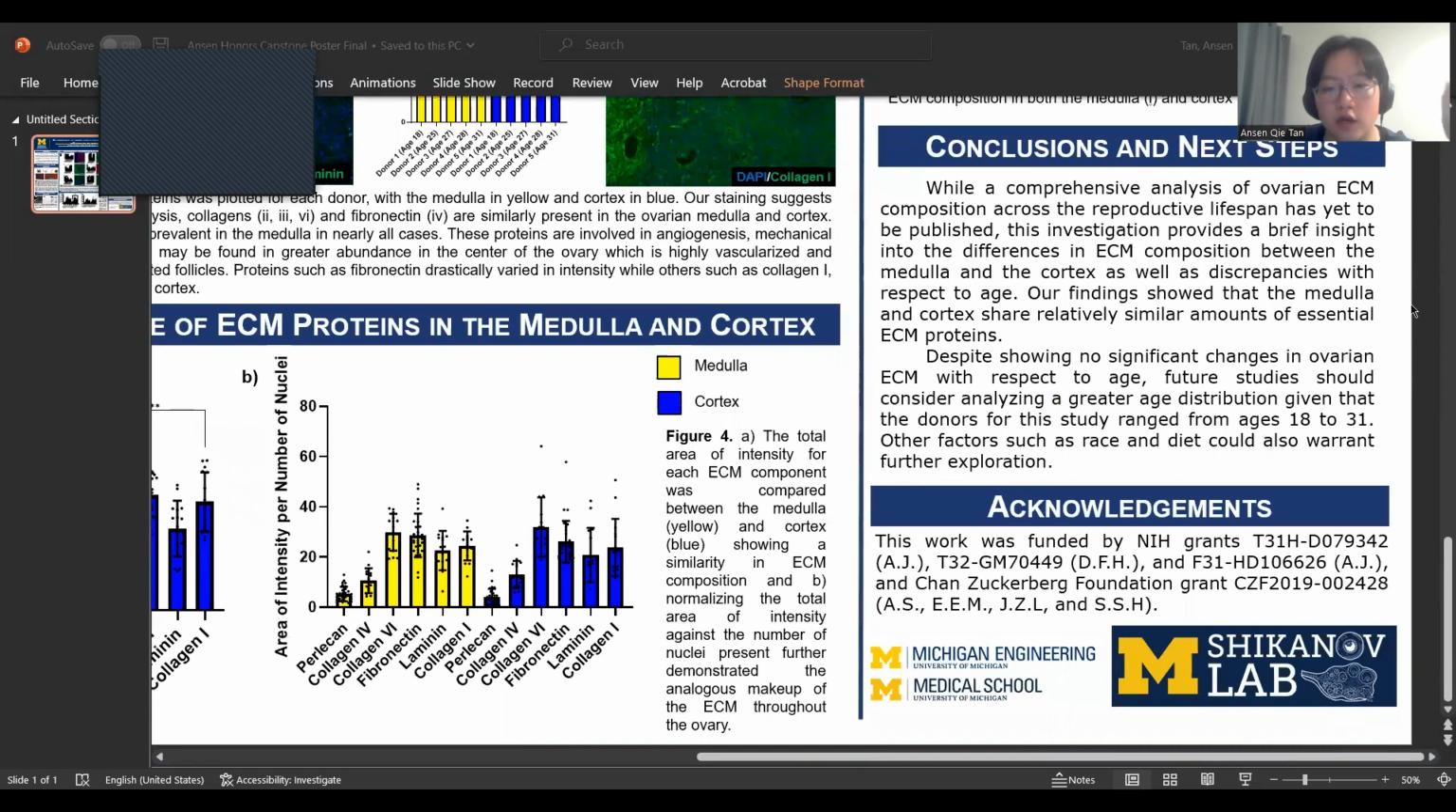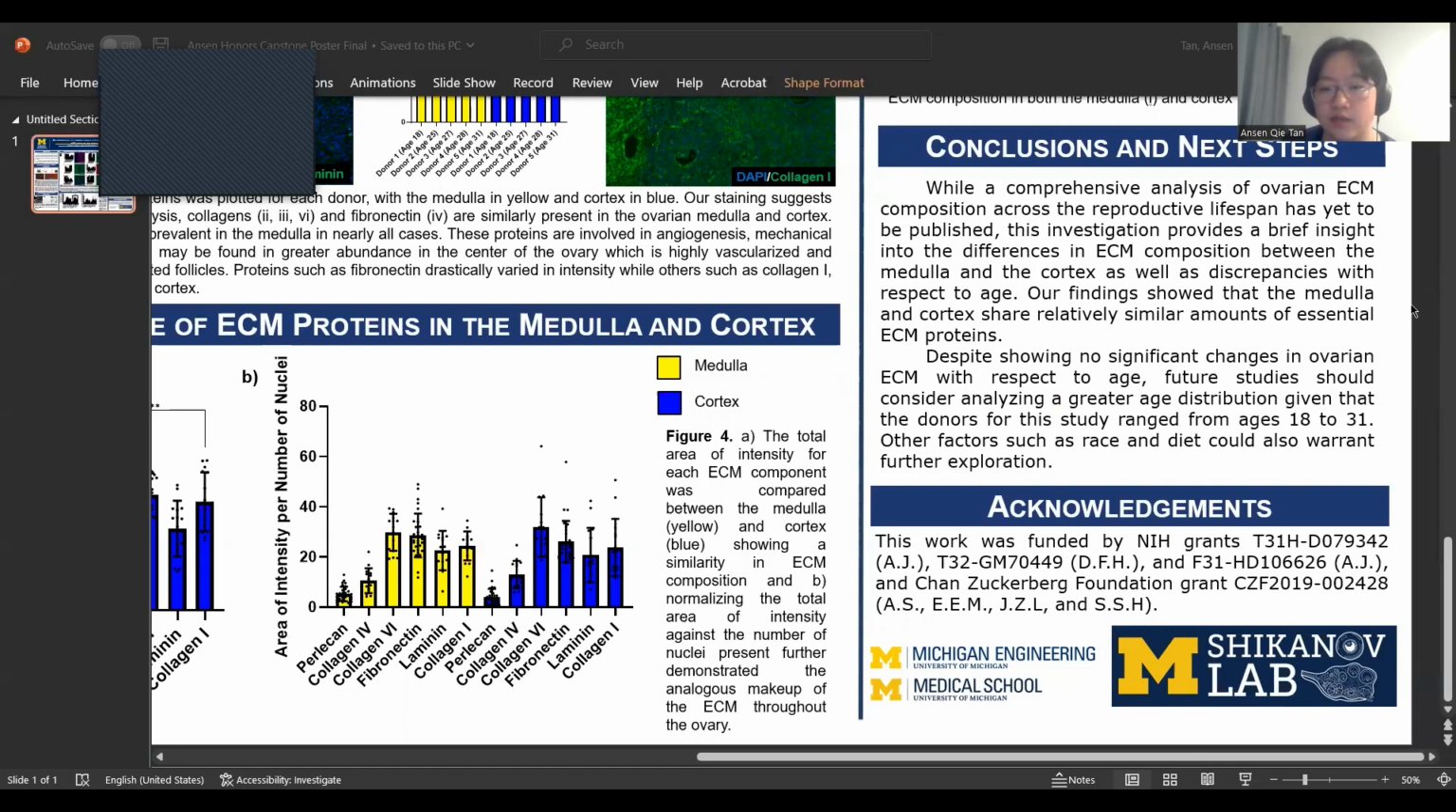While a comprehensive analysis of the ovarian ECM composition across the reproductive lifespan has yet to be published, this study provides a brief insight into the differences in ECM composition between the medulla and the cortex, as well as discrepancies with respect to age. My findings showed that the medulla and cortex, with respect to these 6 proteins, shared relatively similar amounts of ECM. These results could indicate several hypotheses. For one, that these are the essential proteins necessary for structural support, vascularization, and proliferation, which may suggest that other niche, less ubiquitous components of ECM could play a more crucial role in follicle activation.